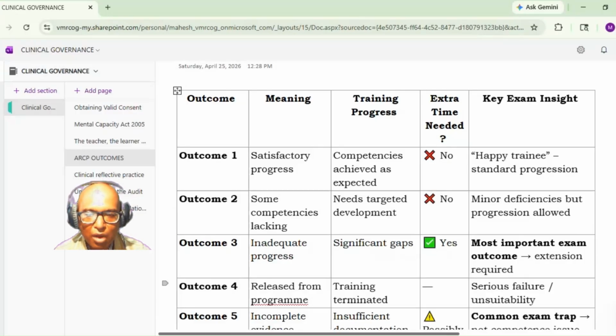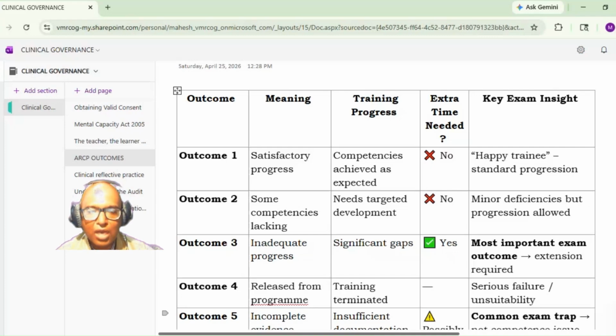Now let's see outcome four. Outcome four is the worst outcome. Basically, the candidate is released from the program and the training is terminated. There is some serious failure or unsuitability of the trainee for this particular program. That is outcome four.